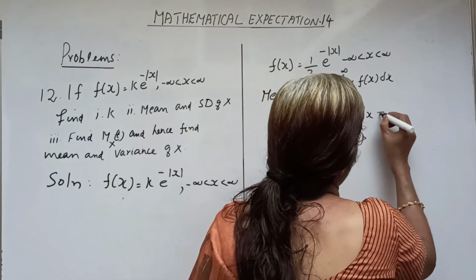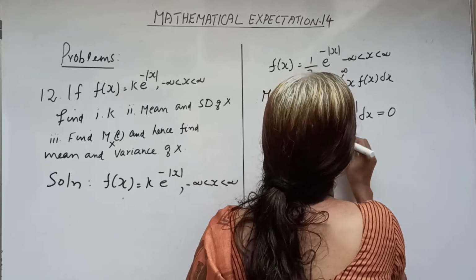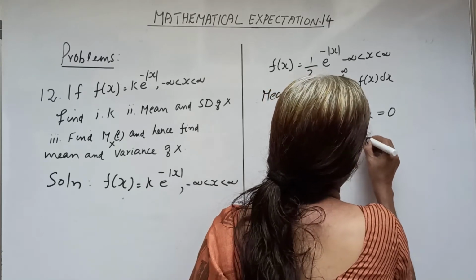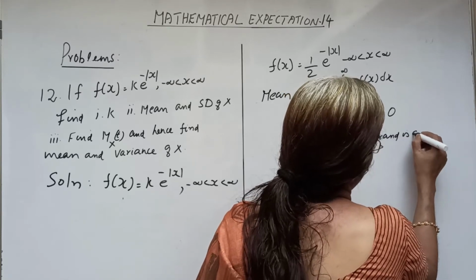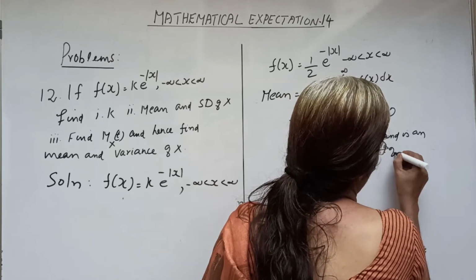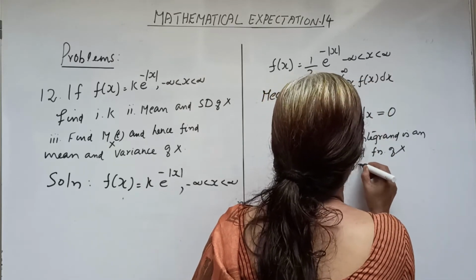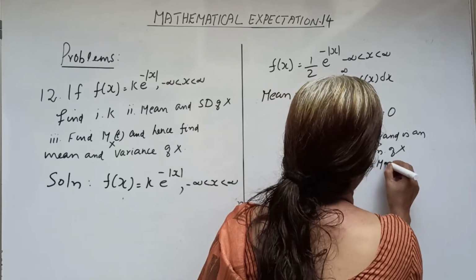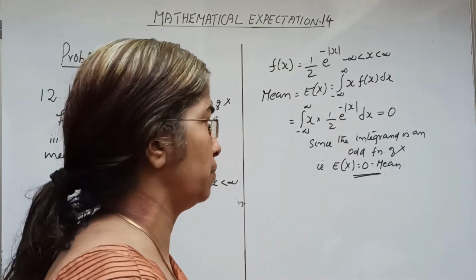So that is equal to 0, since the integrand is an odd function of x. That is, expectation of x equal to 0, the mean. Expectation of x equal to 0, the mean.